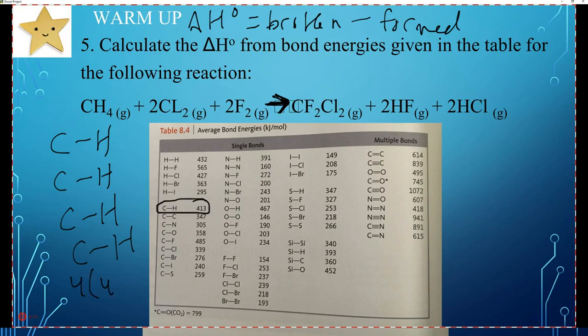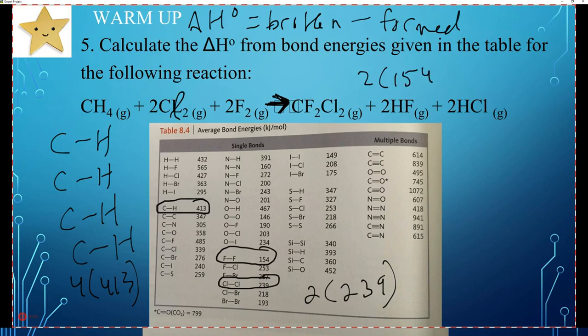So 4 times 413. We have 2 Cl2s, so 2 chlorines. The Cl-Cl bond is a single bond. We're going to have 2 of those, so 2 times 239. Then 2 fluorines, the F-F bond, 154. So 2 times 154. And we're going to add all that up.